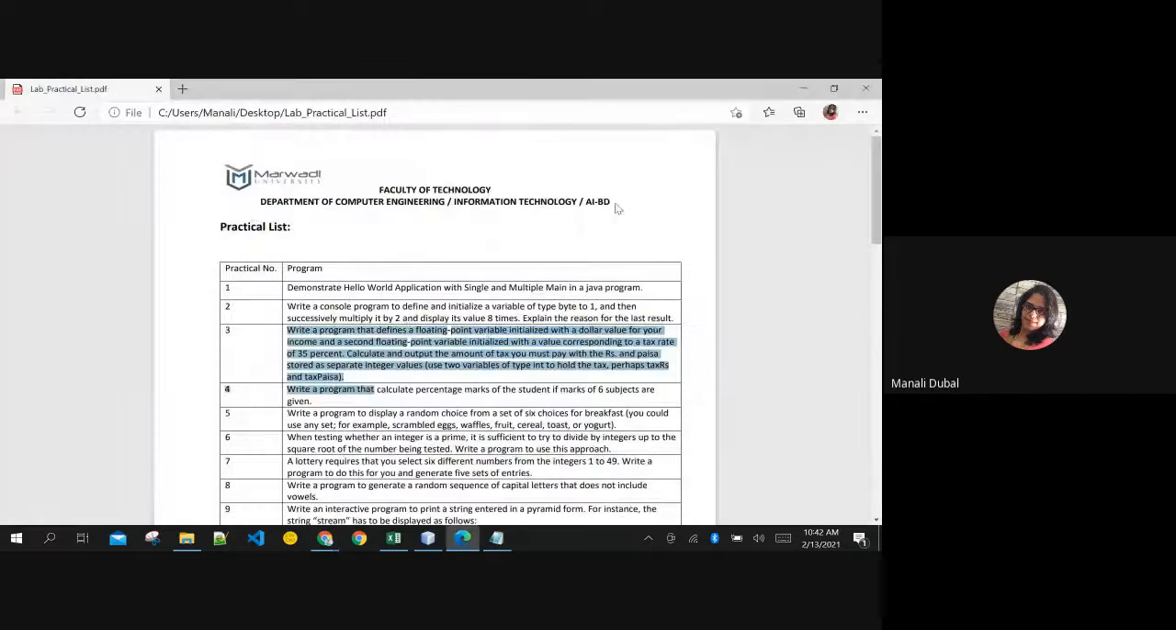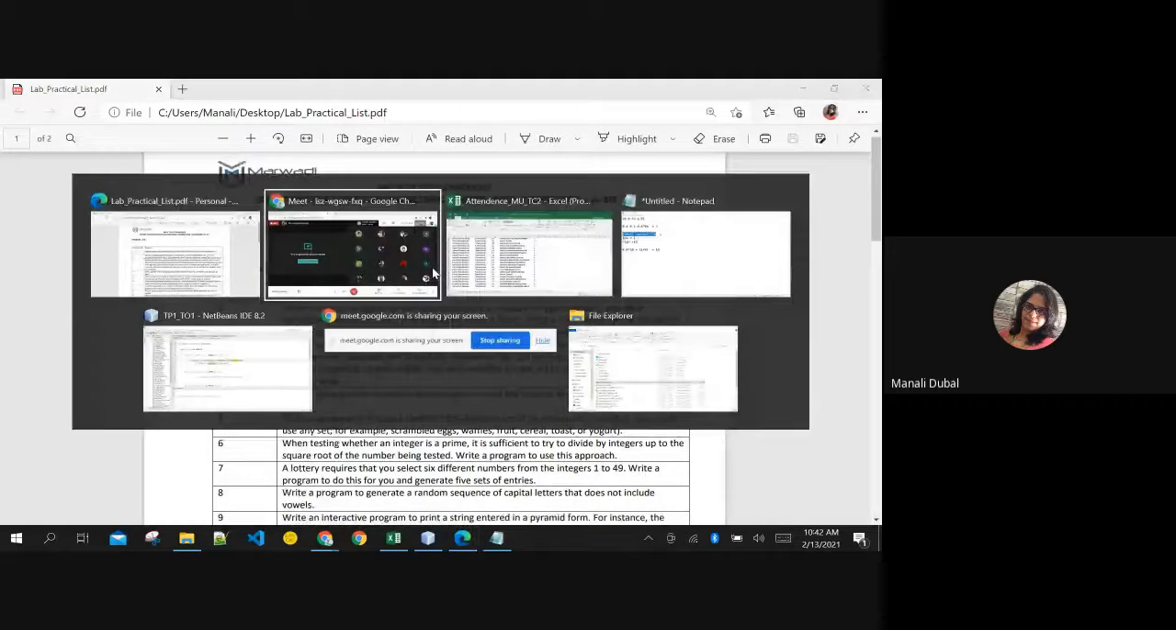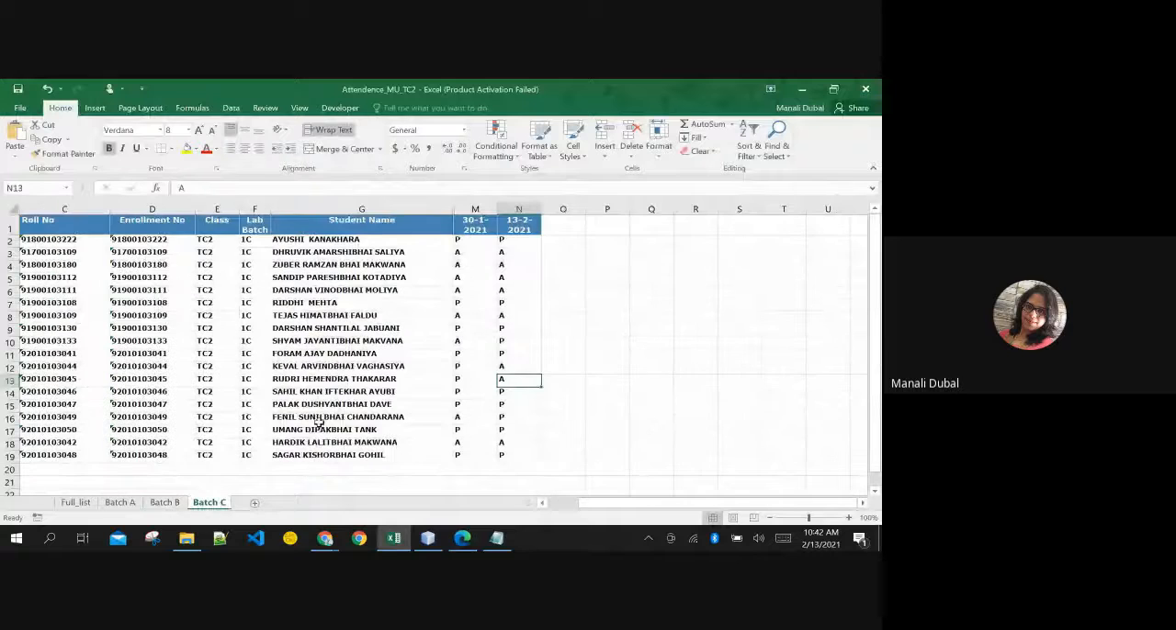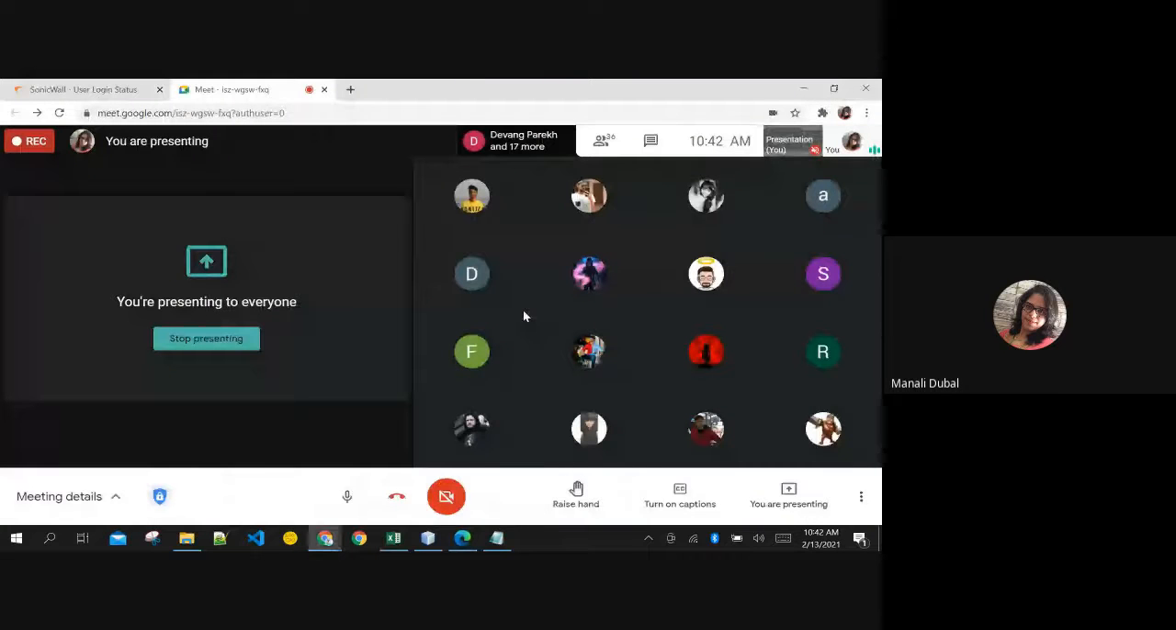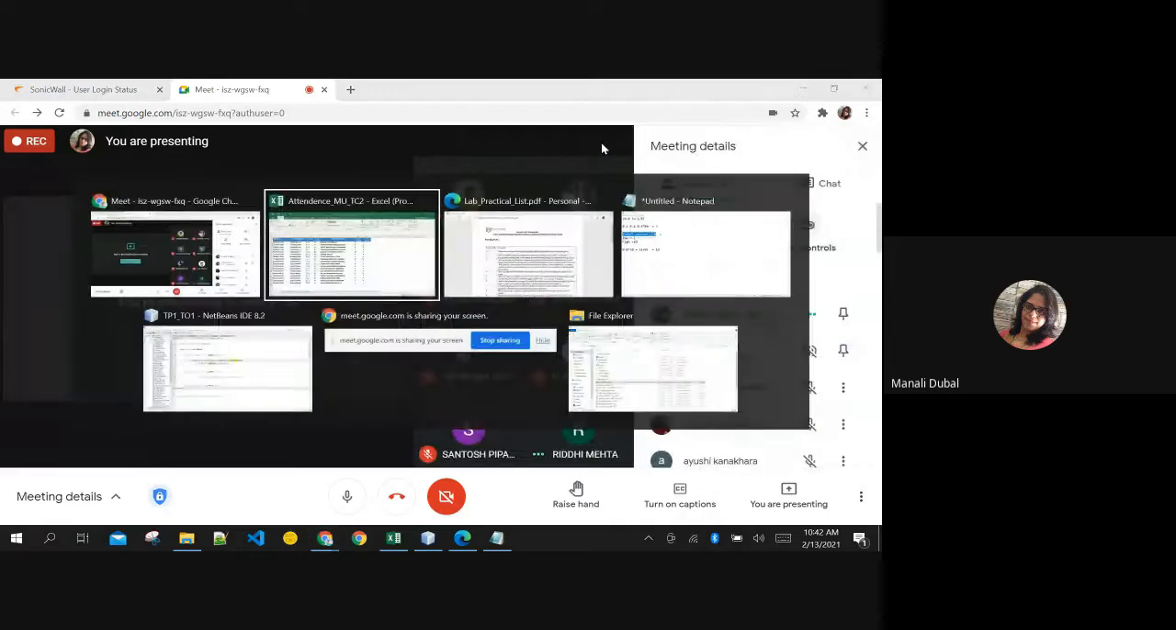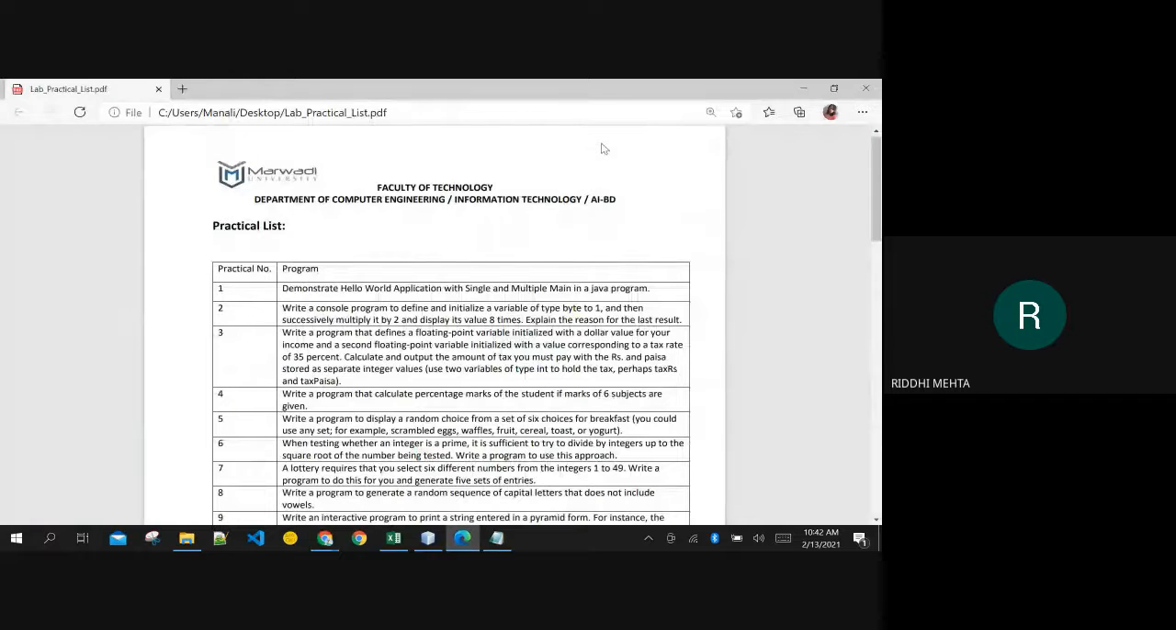Now, batch C, question number 2. Who will read question number 2 from batch C? Nobody is taking initiative. Riddhi, will you read question number 2? Yes, ma'am. Good. Write a console program to define and initialize a variable of type byte to 1 and then successively multiply it by 2 and display its value 8 times. Explain the reason for the last result.